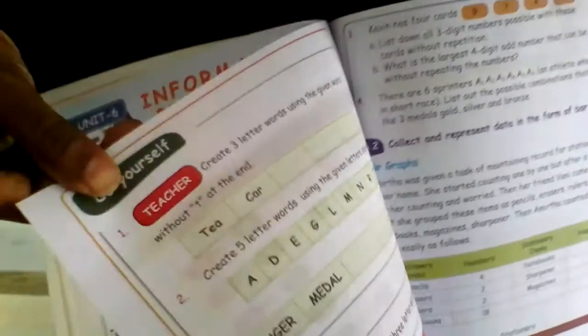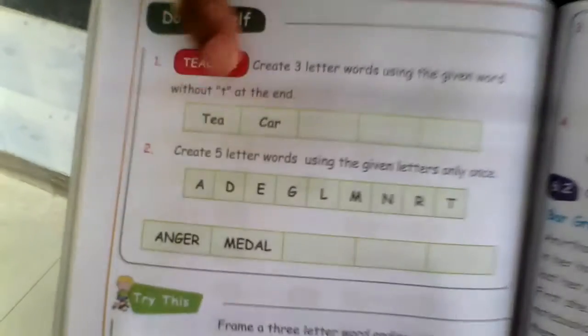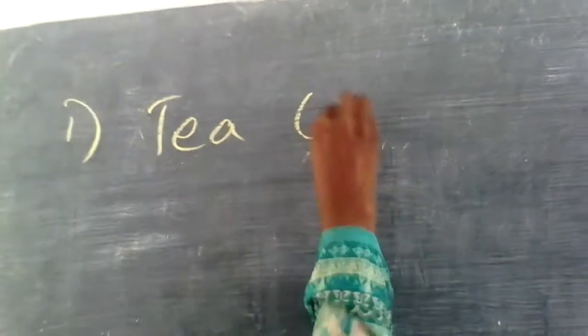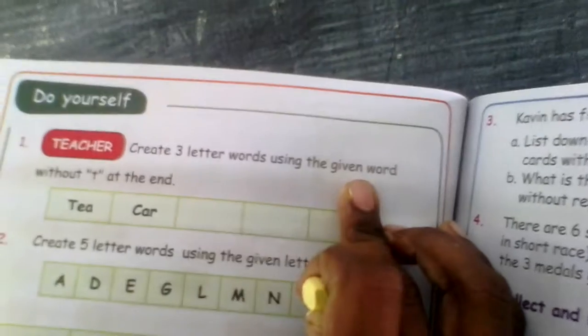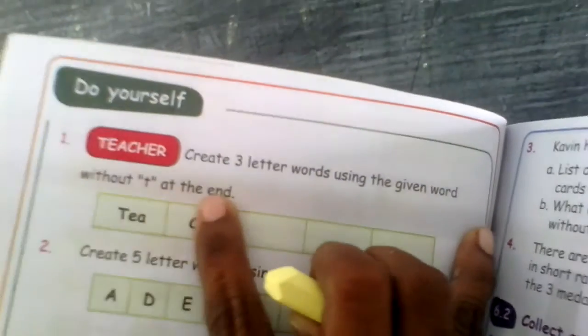Okay. Next we will try to solve this problem. The word is CART. A 3-letter word. Create 3-letter words using the given word without T at the end.